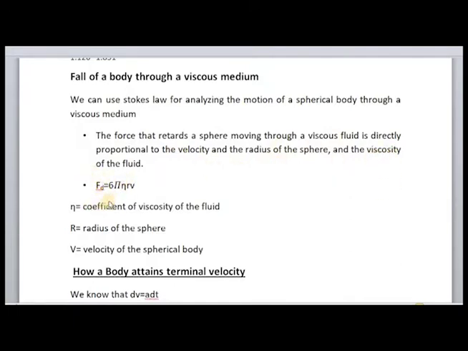And so the viscous drag force is represented by Fd. According to Stokes law, the equation is Fd = 6πηrv. And η is what? The coefficient of viscosity of the fluid. r is the radius of the sphere. Here it is written as small r, and I'll change it. Okay, it is small r here. And v is the velocity of the spherical body.